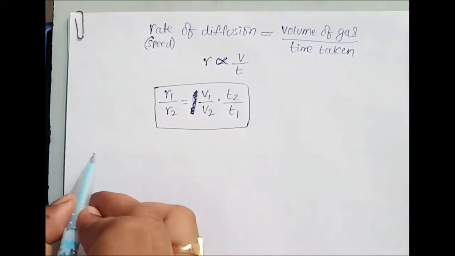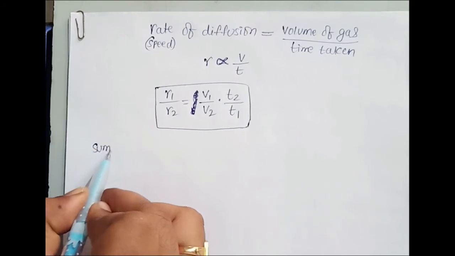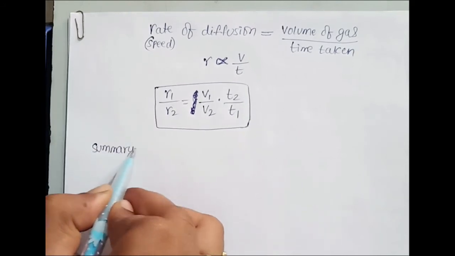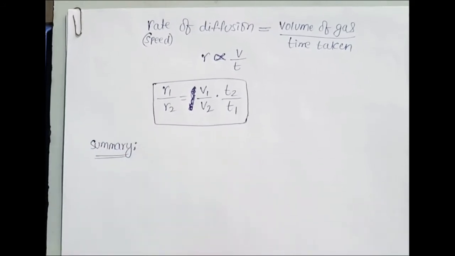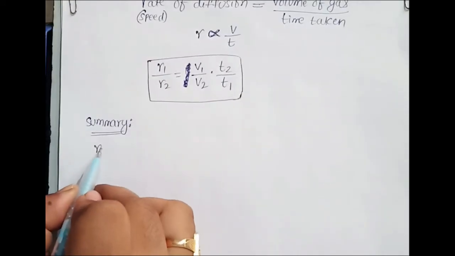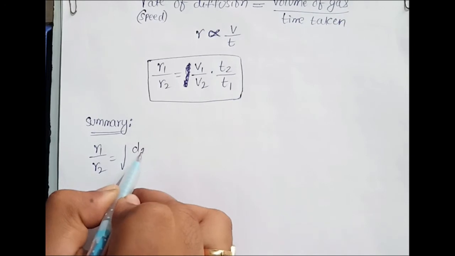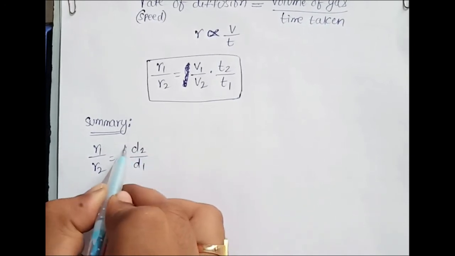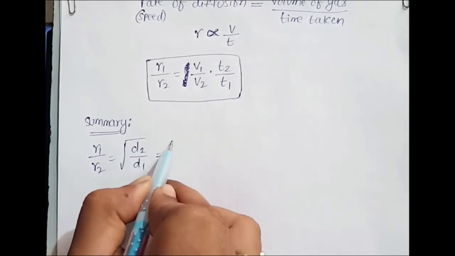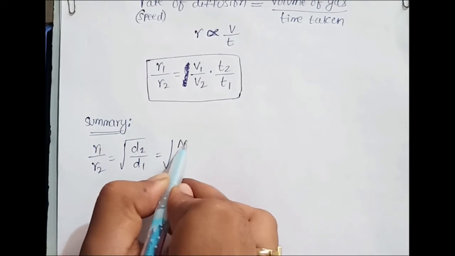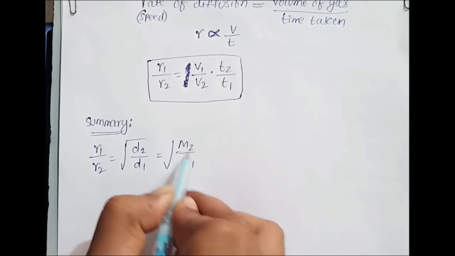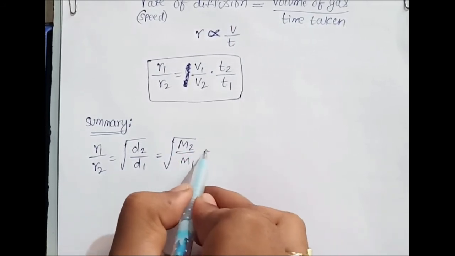So I'll write the summary here. Summary of this Graham's law of diffusion, which is very useful for numericals. The rate of diffusion R1 by R2 is equal to under root d2 by d1, which is equal to under root m2 by m1, where m is molar mass.